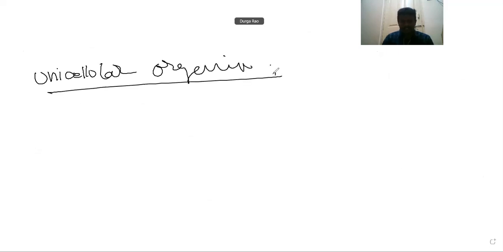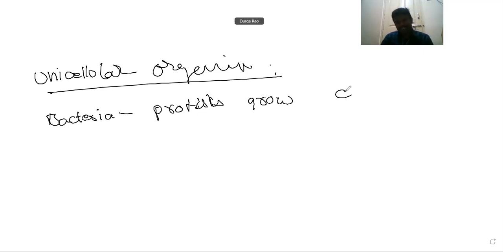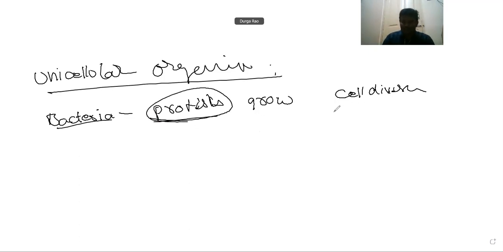Next, let us see unicellular organisms, like bacteria and protists. They grow in number by cell division. What do bacteria and protists mean? Amoeba, euglena, paramecium, protozoa, etc. These organisms increase their number by cell division. Cell division here means binary fission.